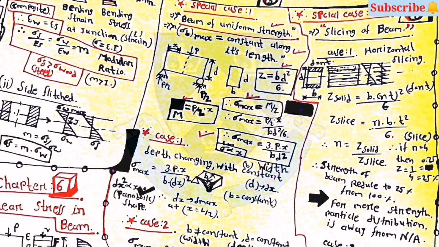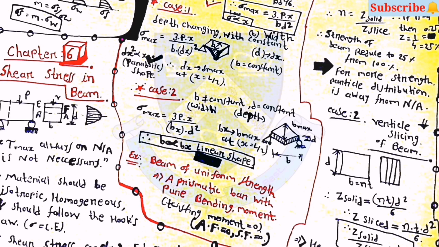Then in that also there are two cases. The first one is depth changing with constant width, and for this type of case sigma max is equal to 3 into Px by B into dx square. Then for the second type of case, B is not constant and D is constant. Then sigma max is equal to 3 into Px by Bx into d square. The example is a beam of uniform strength and a prismatic bar with pure bending moment.